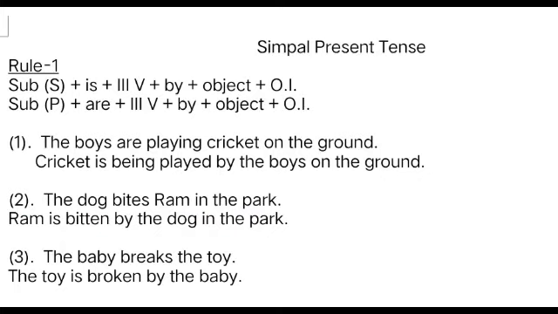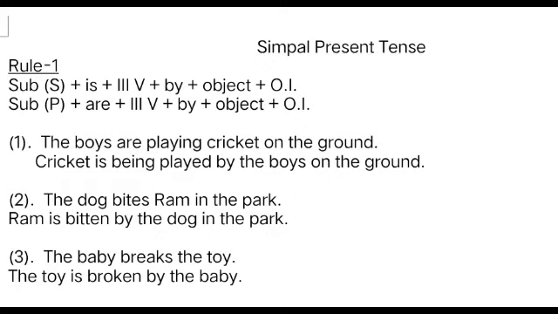Clear students? Second example I will give you. The dog bites Ram in the park. The dog is the subject, bites is the verb, Ram is the object. In the park is extra information. It tells you where the dog bites, in the park. So the same procedure, it is present tense. So the helping verbs are the same, is, are. Now see, first you have to interchange subject and object.